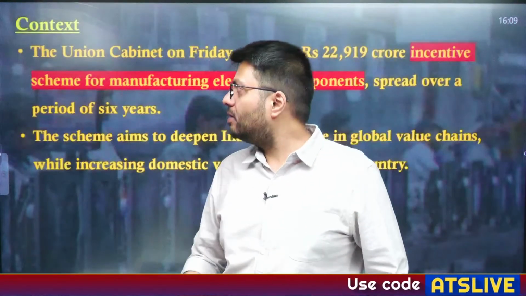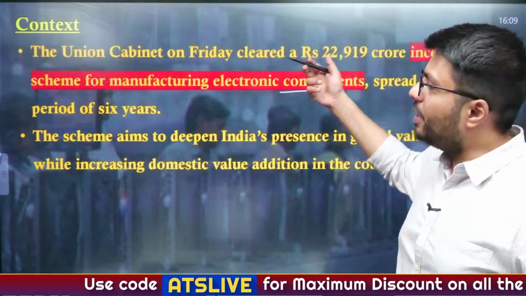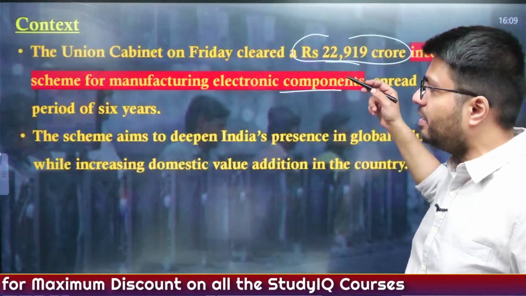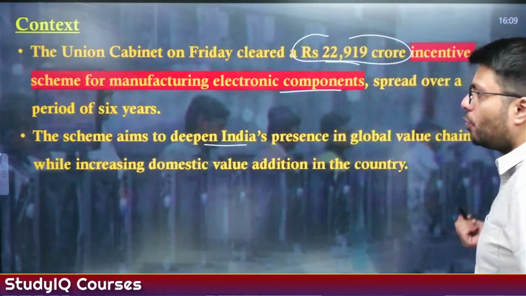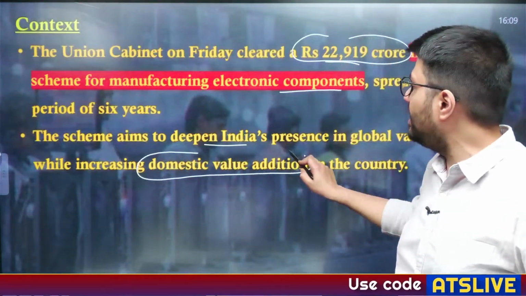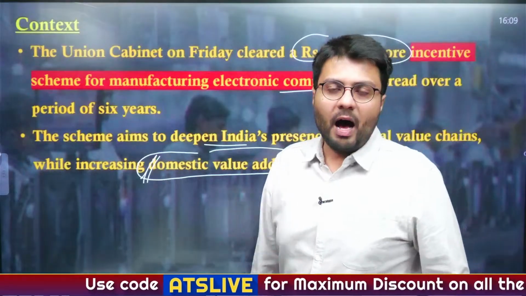Now, in this regard, the scheme for electronics component is spread over a period of 6 years, and the budgetary support for this scheme is very close to 23,000 crore rupees. Now, this scheme aims to deepen India's presence in the global value chain while increasing the domestic value addition in the country. You'll understand why government wants to increase the domestic value addition after we are done with our